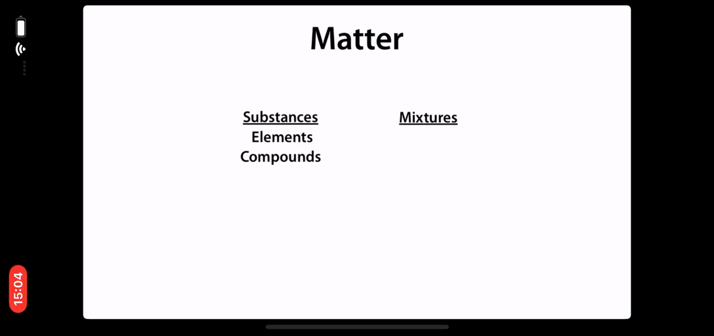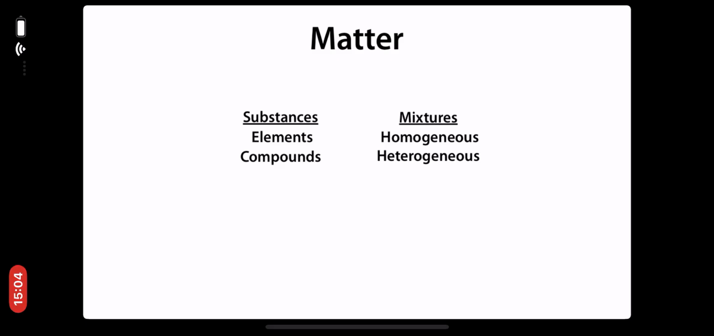Mixtures, the other class of matter, is composed of two or more elements or compounds. Mixtures can be classified into homogeneous mixtures, which are uniform in composition. For example, salt water, which is a mixture of salt and water and has a clear, uniform appearance. And the other class of mixtures is heterogeneous mixtures, which have a non-uniform appearance or composition. For example, sand and water.